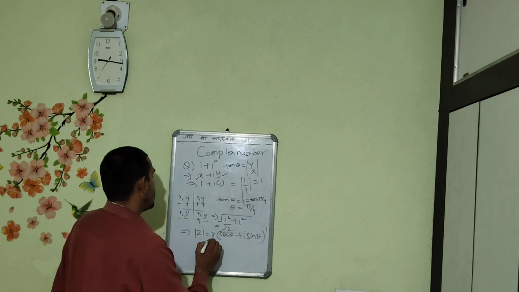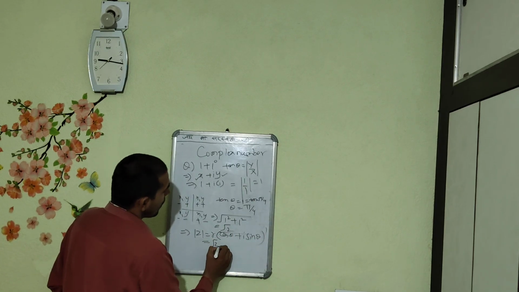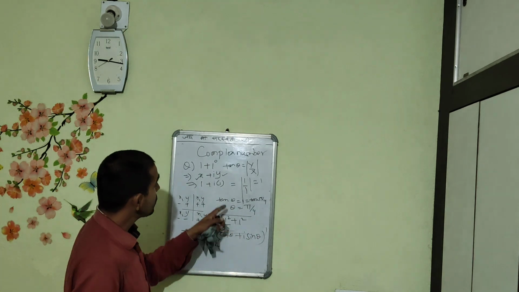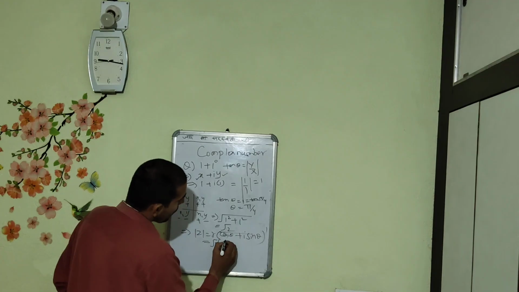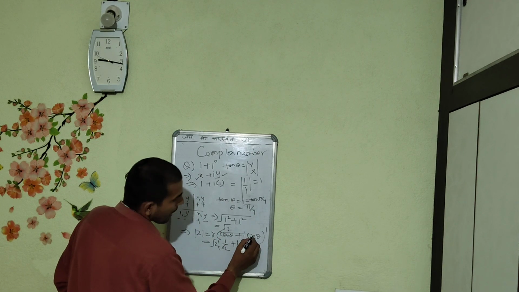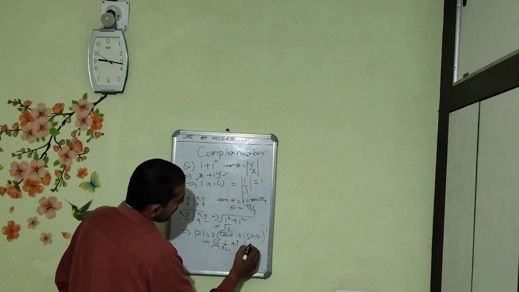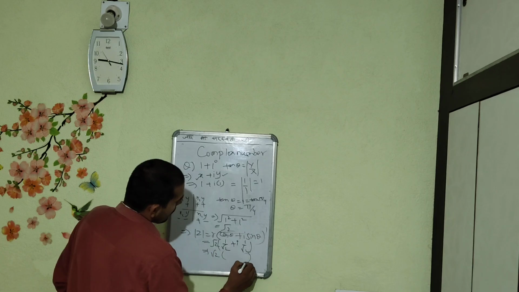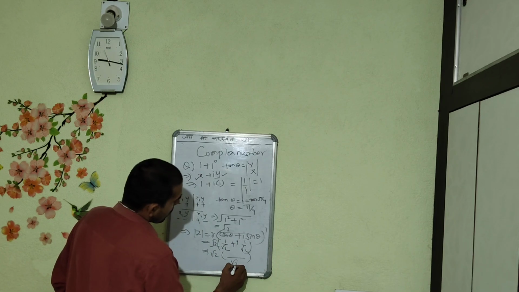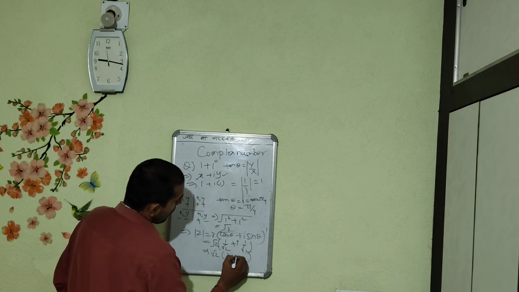In this case, r will be root 2, cos theta with theta as pi by 4, which is 45 degrees, is 1 by root 2, plus i sin 45, which is 1 by root 2. So it is basically 1 plus i.